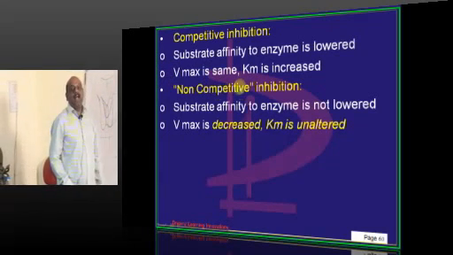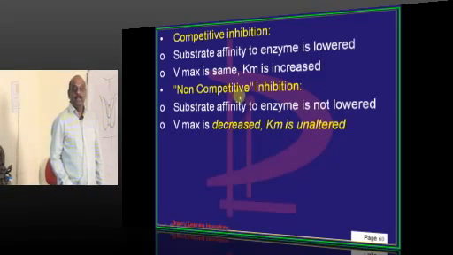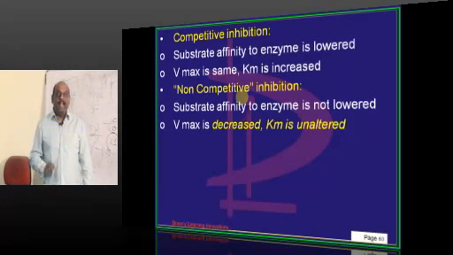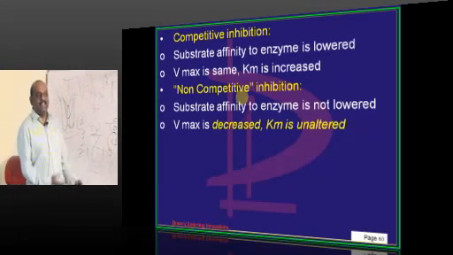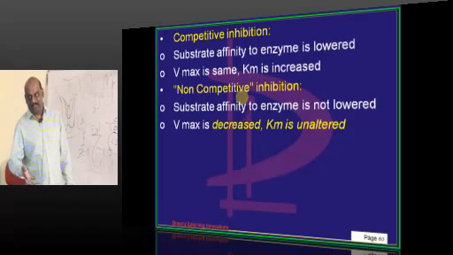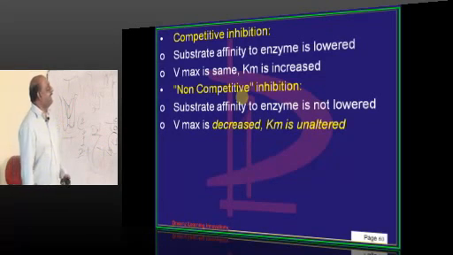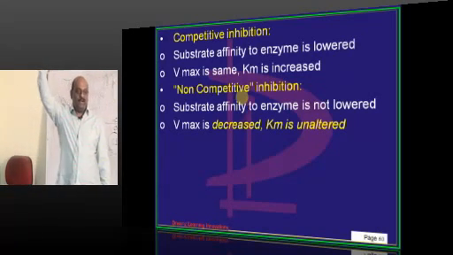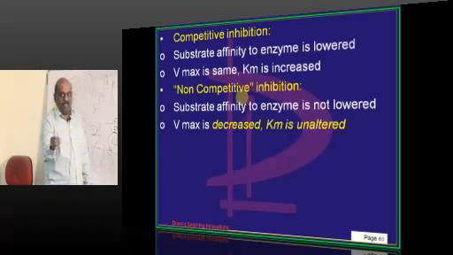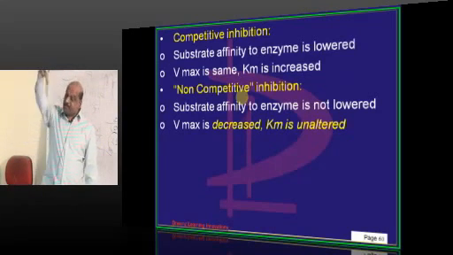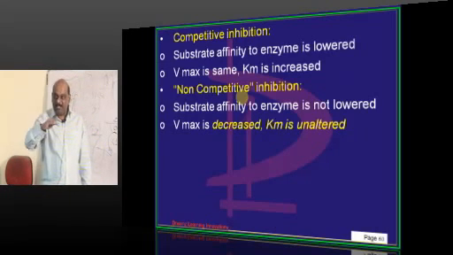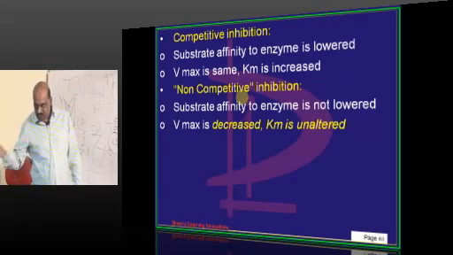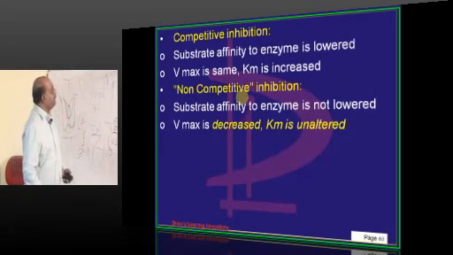Because of that resemblance, क्या करना पड़ता? You need to apply a little black shade to the younger sister and apply a little more powder to the elder sister and then present. Of course, nowadays younger brother and elder brother are becoming like that. So final velocity, shaadi ek hi hota, it won't get affected. But Km value becomes altered. You require more substrate to achieve the half maximal velocity because of the competitive inhibitor, which is similar to substrate in its appearance.